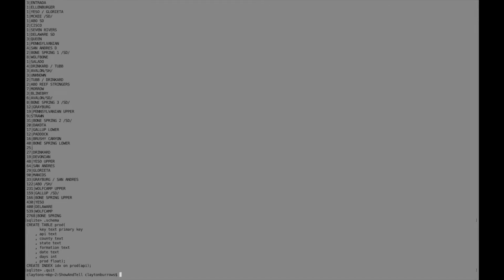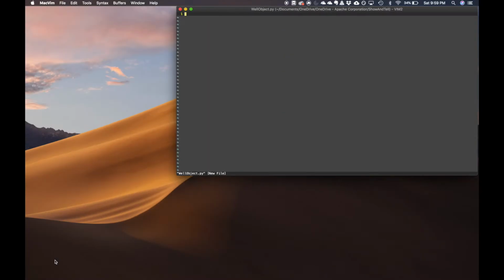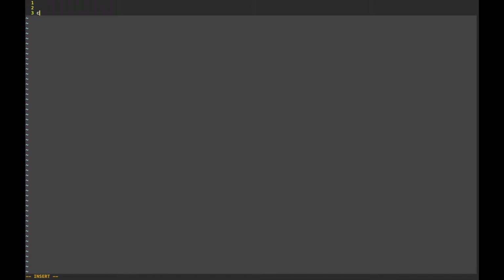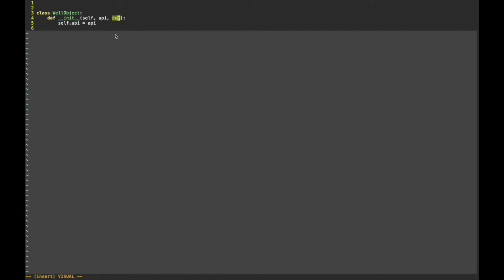And just having that schema there will be convenient when we write a SQL query in a minute in Python. So first we're going to create a well object. So well_object.py, open this up in Vim, zoom in a little bit so you can see. I'll call this class WellObject. The constructor method, in Python we use __init__. I'm going to take API and a database cursor as arguments for my constructor. I'm going to save the API, but not going to save the cursor as an instance variable. I'm going to immediately use it and then let it be thrown away or garbage collected at Python's whim.